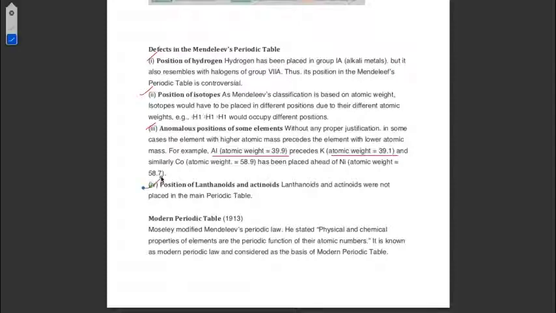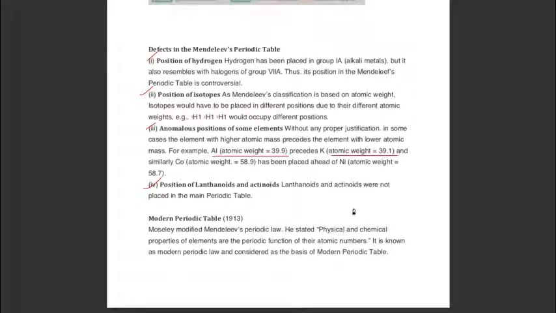Next is position of lanthanoids and actinoids. Lanthanoids and actinoids were not placed in the main periodic table. These are given a separate place in the periodic table. So this is a major drawback of that periodic table. After that, scientists thought about a modified periodic table, and later on Moseley gave a modified Mendeleev's periodic table and he also modified the law.